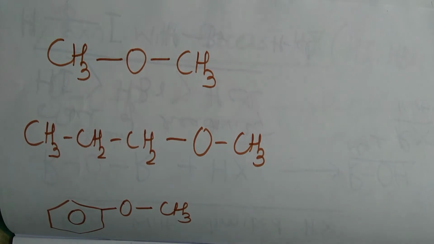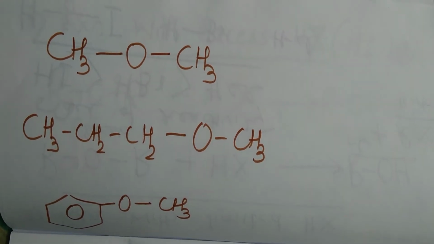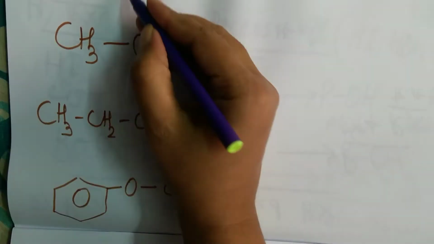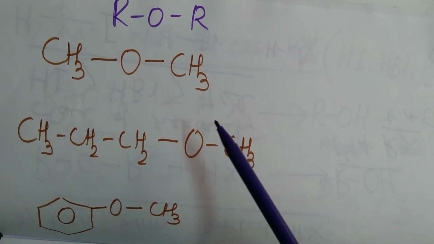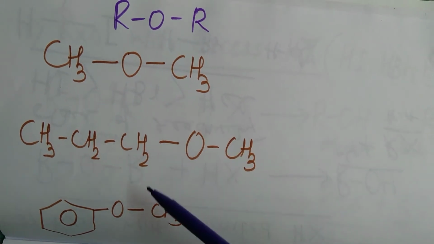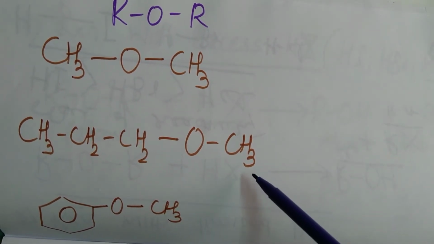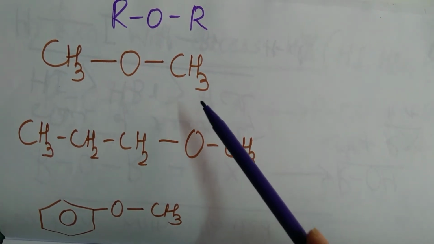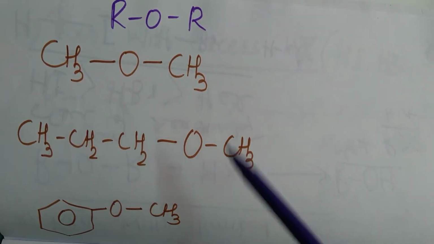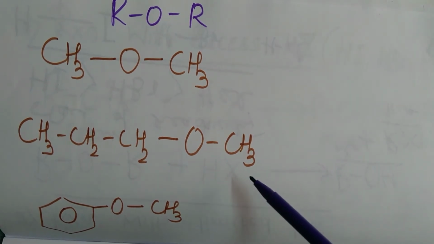Look at the following examples. Are they ethers? Yes, because the functional group is O. They represent the general formula ROR. So which type of ether is this? Simple ether. This is a mixed ether or unsymmetrical ether. Which ether is this? Symmetrical. Symmetrical simple ether. This is a symmetrical mixed ether.